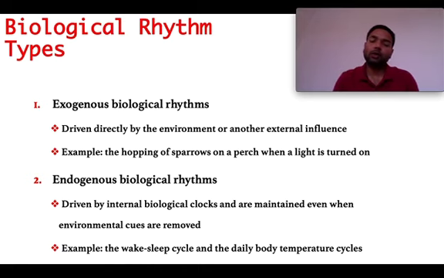So in exogenous biological rhythms, whenever the external cues are removed, the cyclical response by the organism also vanishes.